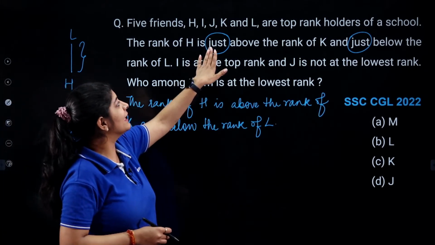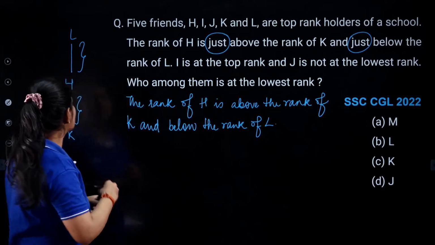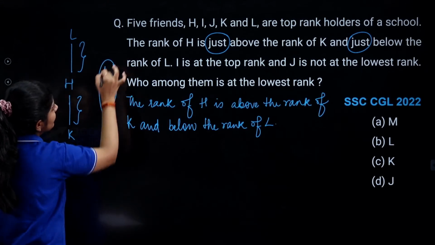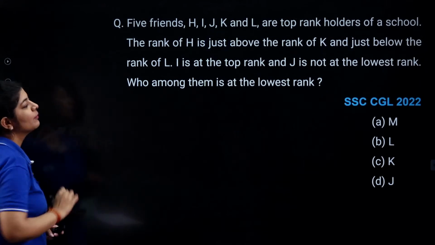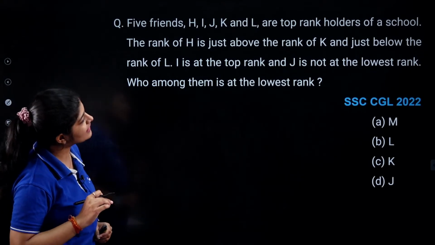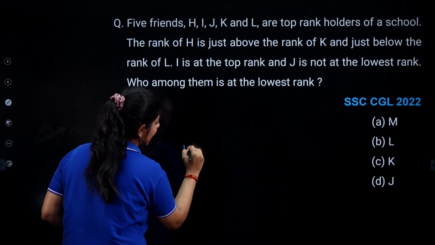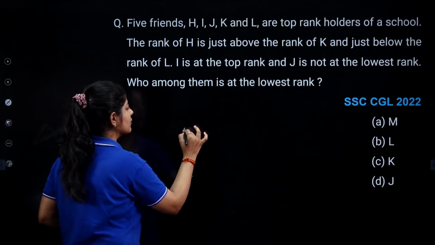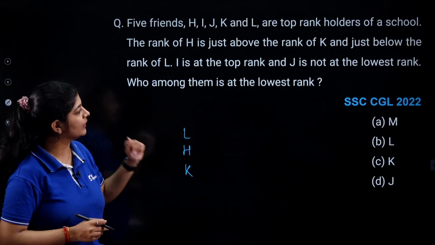But as it is clearly mentioned that just above and just below, so I can just simply say that here the arrangement is like this only. Is it clear? So we need to take care of these small points as well. Now the question is saying that the rank of H is just above the rank of K. So we can just simply draw it like this. Here we are having H, here we are having K. And just below the rank of K. So the ranks of these three persons are fixed now. They are coming in this order only.